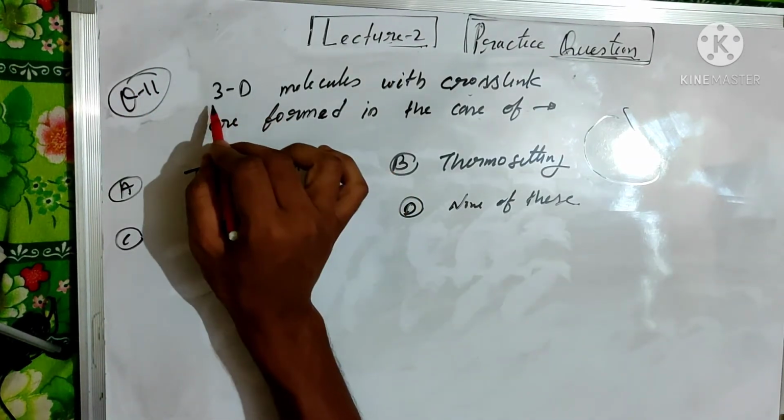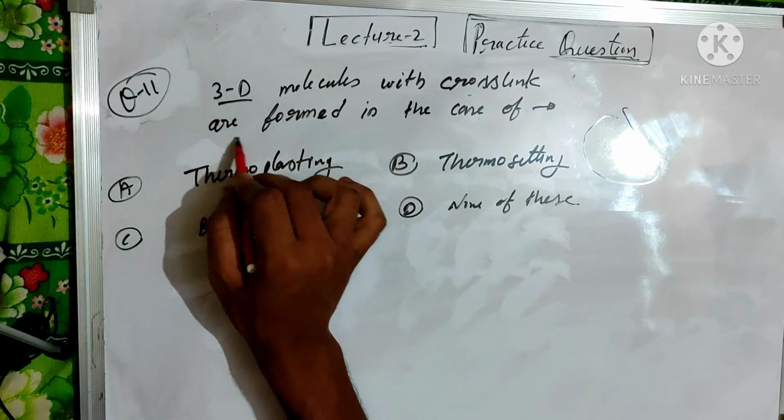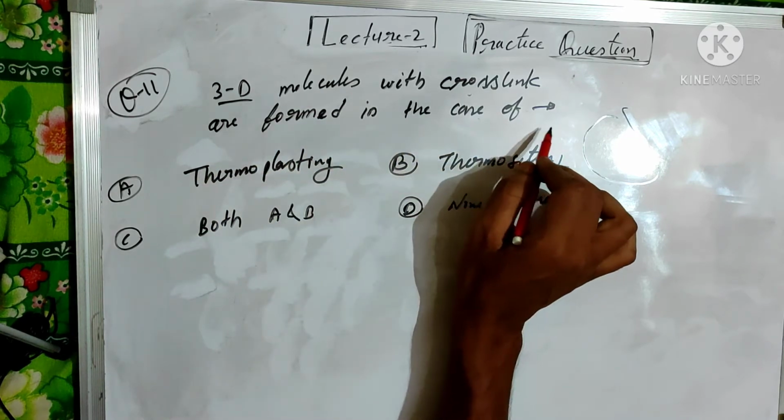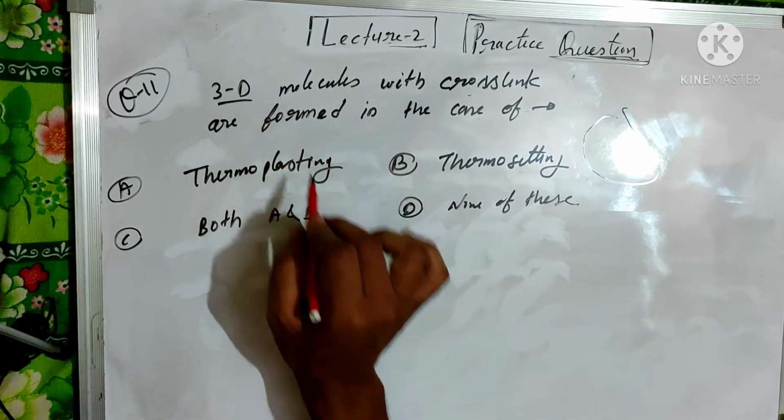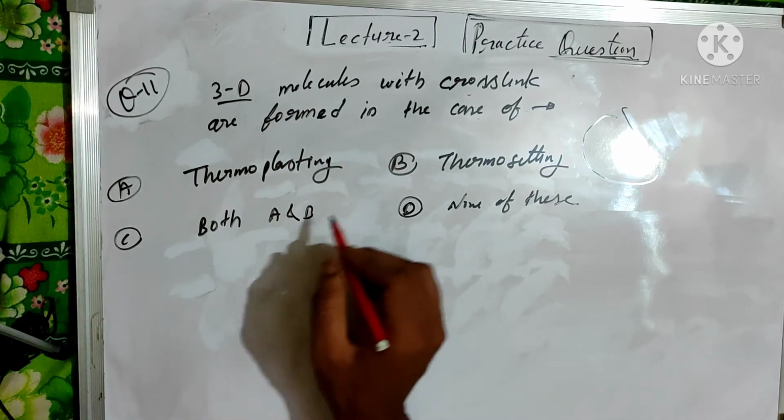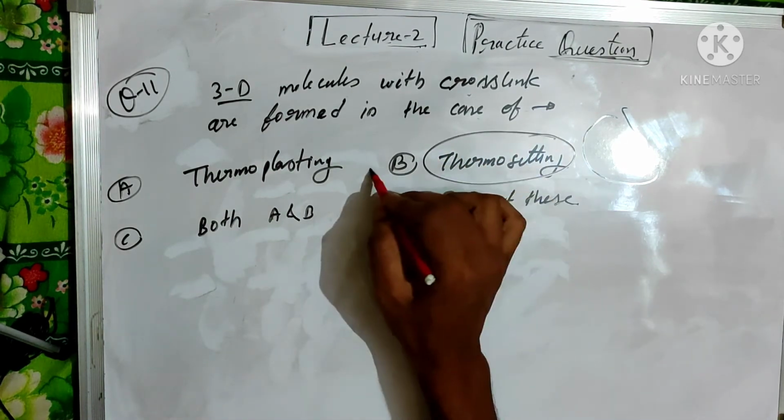Number 11. Three-dimensional molecules with cross-links are formed in the case of the thermo. The three-dimensional cross-linking only forms in the thermosetting polymer, so option B is correct.